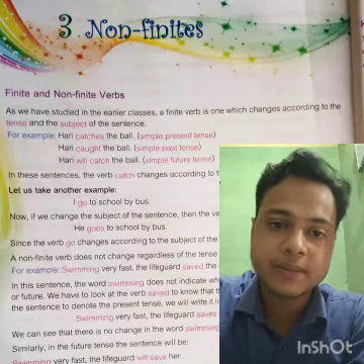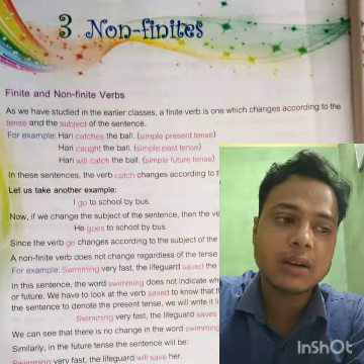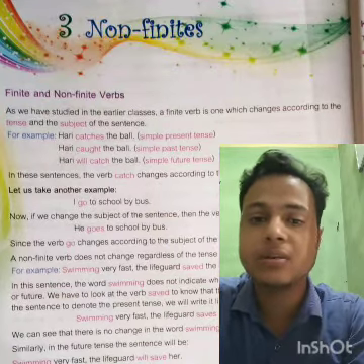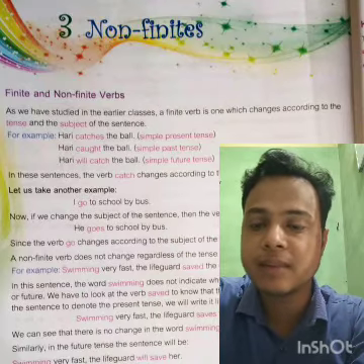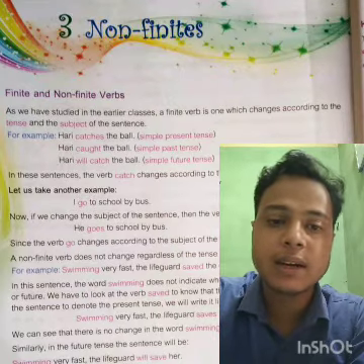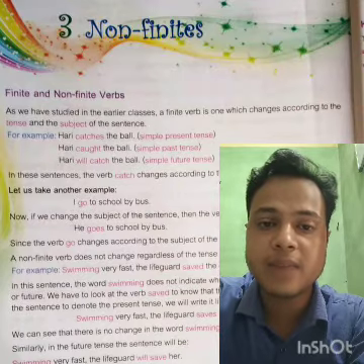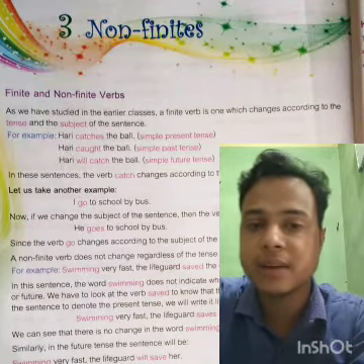Here we can find that there are a total of 3 kinds of non-finite verbs. If you understand the non-finite verb nicely, then we can understand the finite verb. Except for non-finite verbs, all the other verbs are finite verbs.